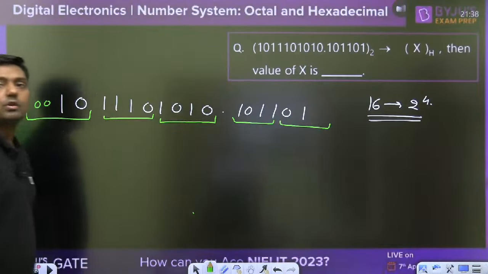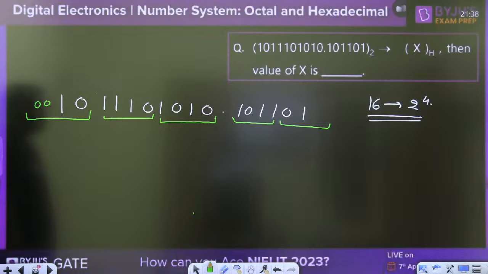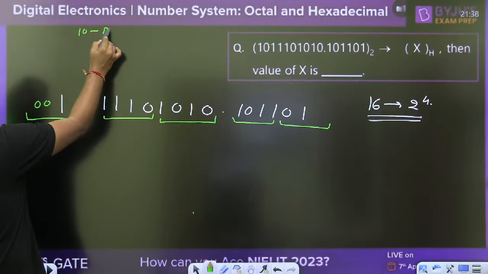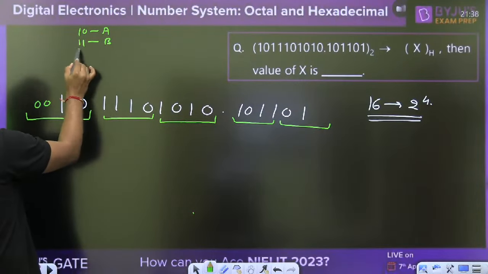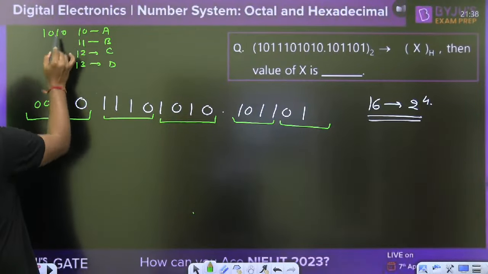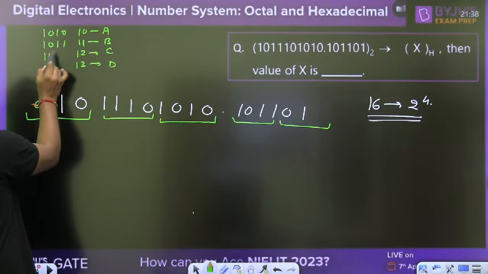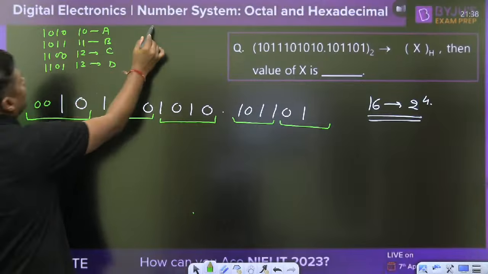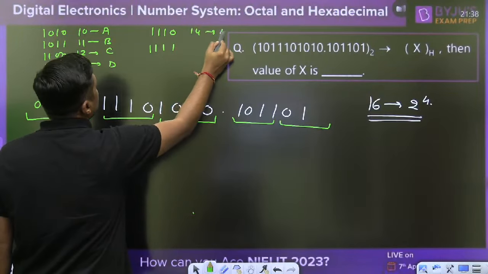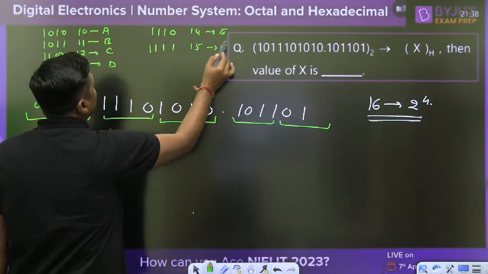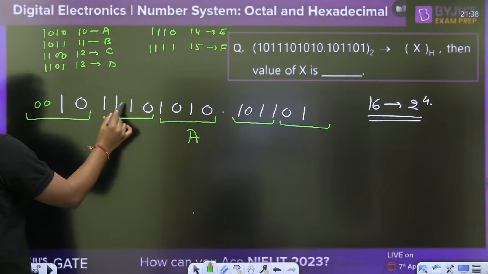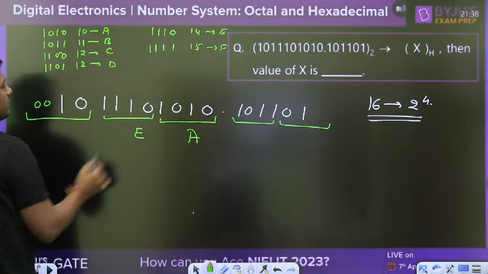Tell me what is the answer, everyone. Now you have to write 10 is represented by A, 11 by B, 12 by C, 13 by D. What is 10? 1010. What is 11? 1011. 12 is 1100, 13 is 1101, 14 is 1110, 15 is 1111. 14 is represented by E and 15 is represented by F. 1010 is 10, represented by A. 1110 is 14, represented by E.